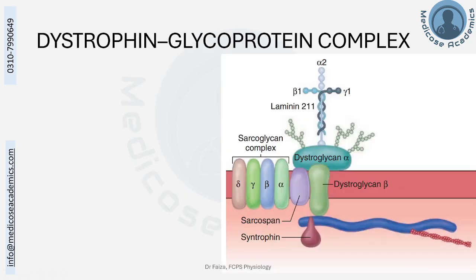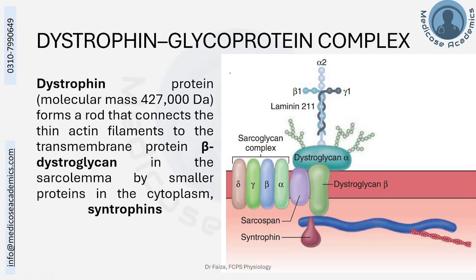Duchenne muscular dystrophy, because this is the most common muscular dystrophy seen across the world. So to understand that, we have to understand this dystrophin glycoprotein complex. What is it? So the dystrophin glycoprotein complex has a dystrophin protein.